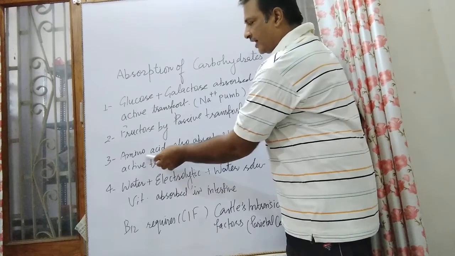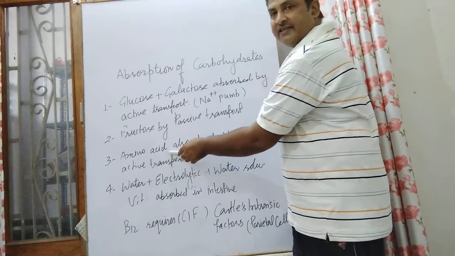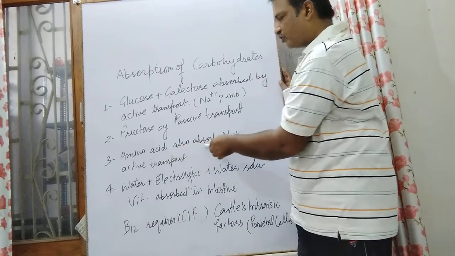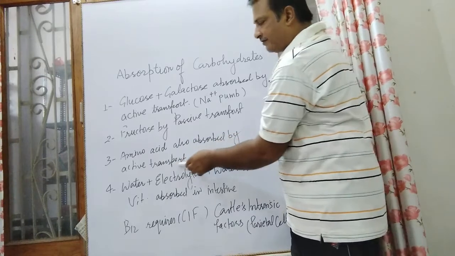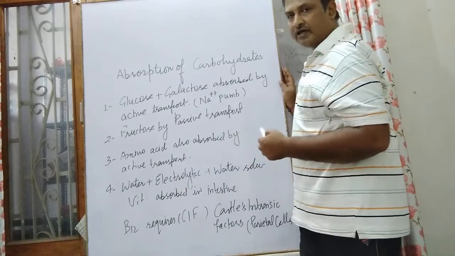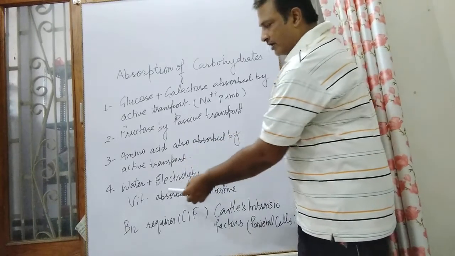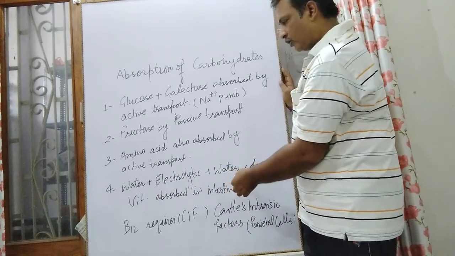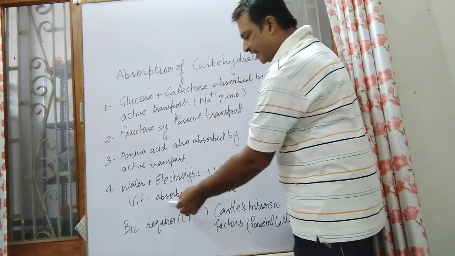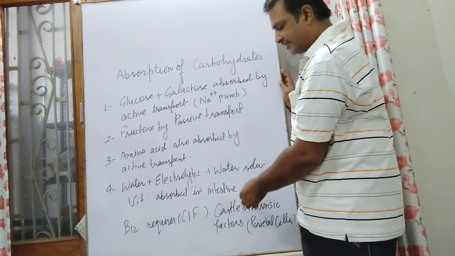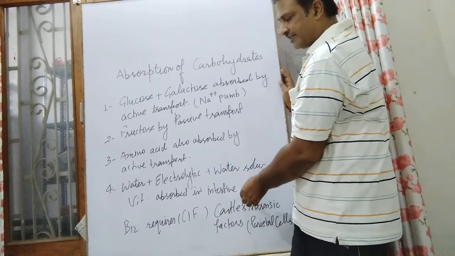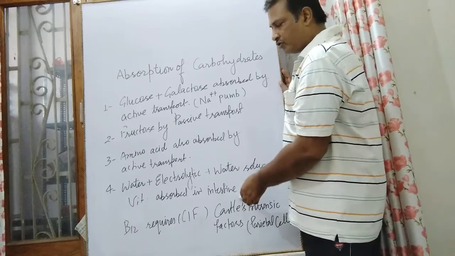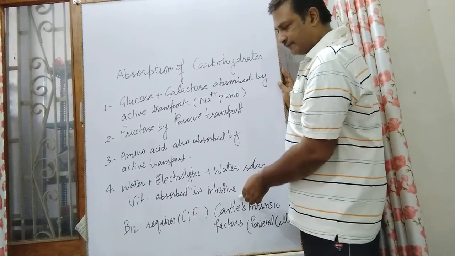Second one is amino acid. Amino acid is the smallest unit of protein, so it is also absorbed by active transport into our blood. And water, electrolytes, and water soluble vitamins are absorbed in the small intestine, and some amount of water is also absorbed by the large intestine.